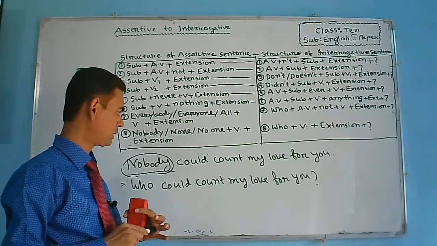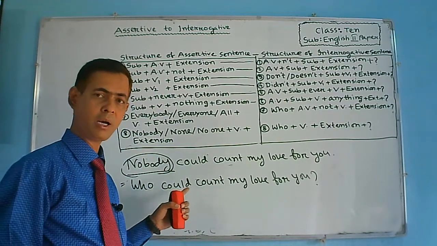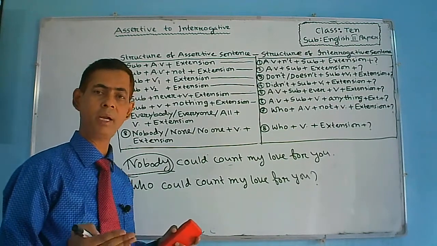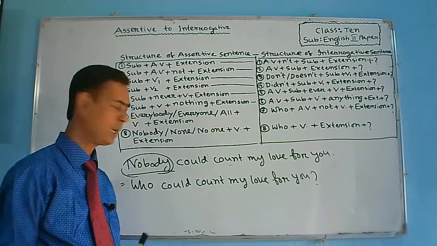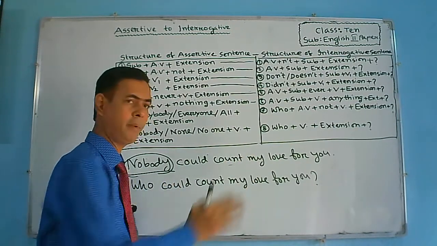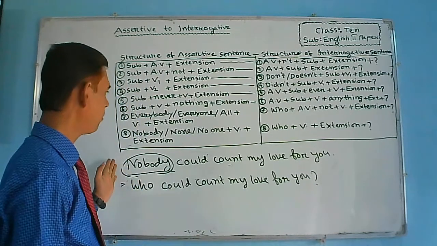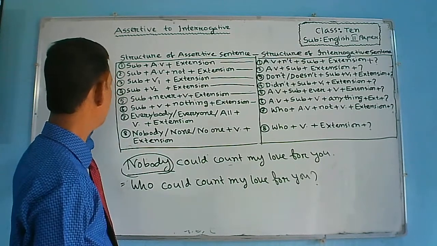Dear student, again I want to make you understand that if there remain nobody or no one or none in an assertive sentence, at the time of changing it into interrogative, only who will be used instead of such type of word, then the whole part will be unchanged. Okay, understand everybody? Here I have tried to make you understand the rules that are given here.